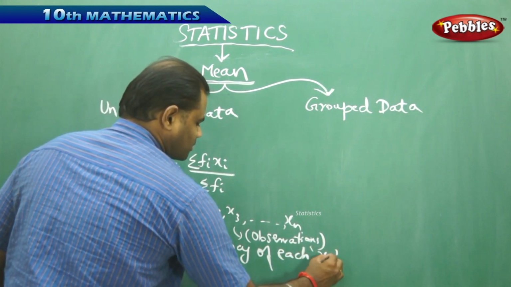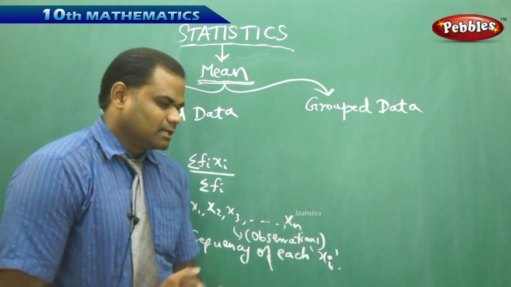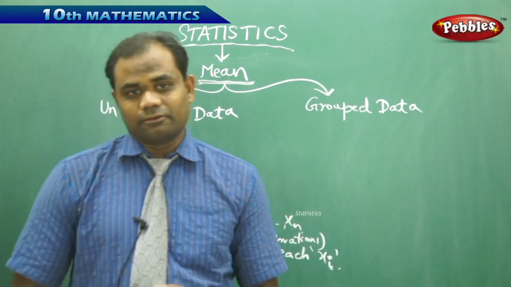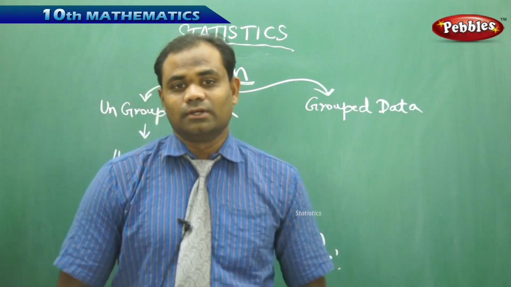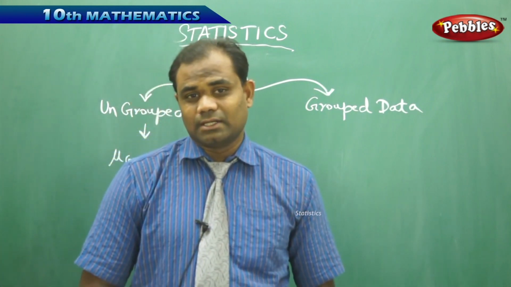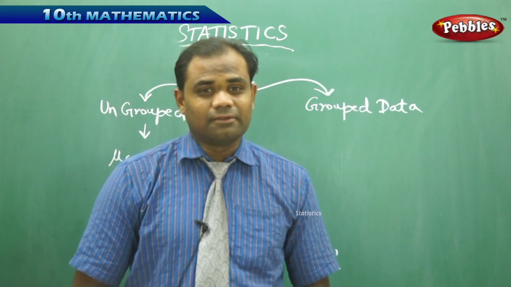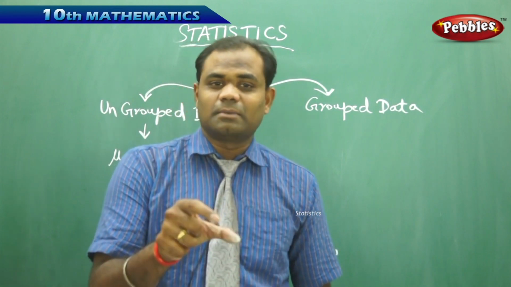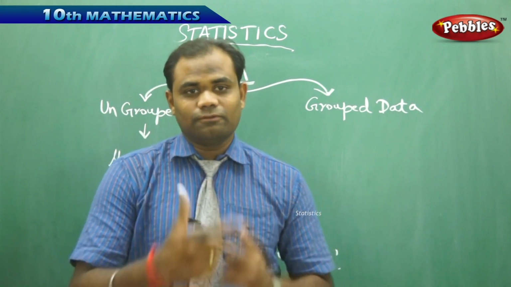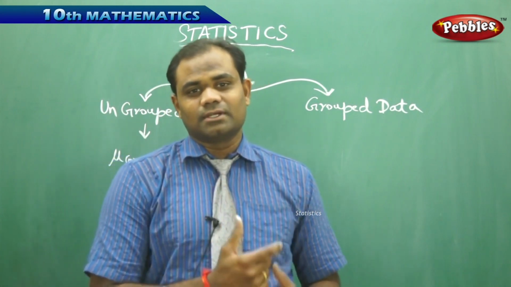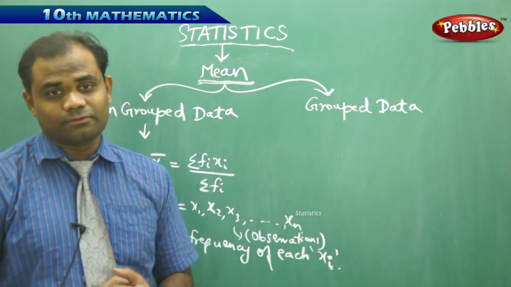Now this is very important, because when I say the number of students who got 56 marks in the class, if I say there are 5 students who got 56 marks in the class out of 100, then I say the frequency of 56 marks is 5, because 5 students obtained that. So the number of students, or the number of times the observation repeats, is called frequency.